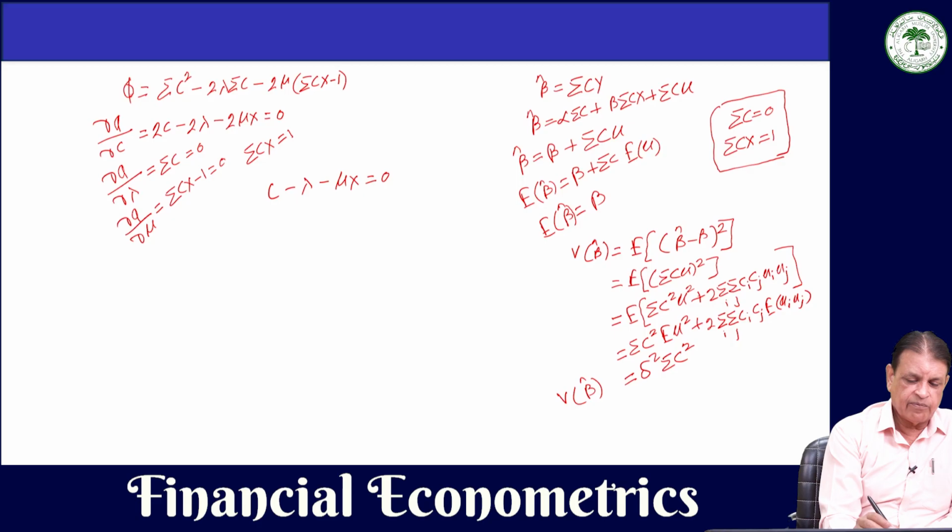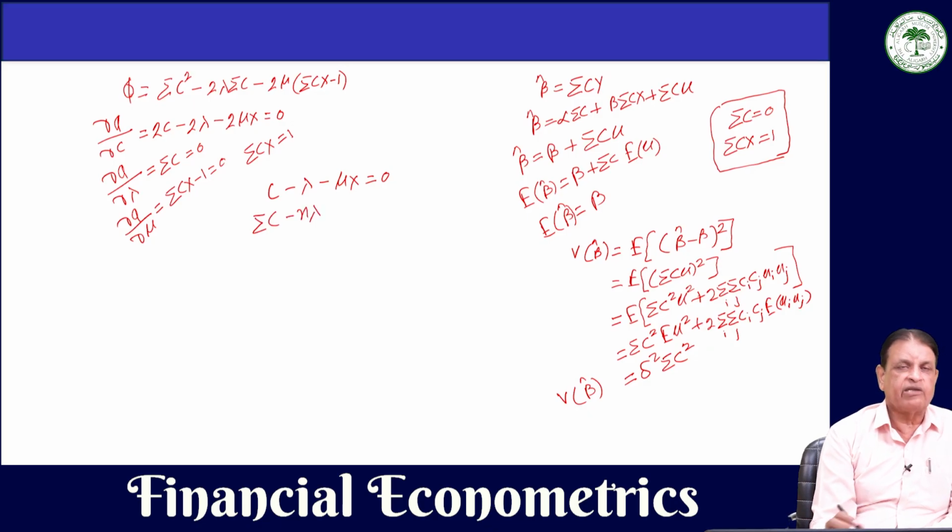So, taking the sum, suppose we take summation c minus n lambda, that is summing lambda n times, minus mu summation x, equal to 0. And we know summation c is equal to 0, so it can be written like this.